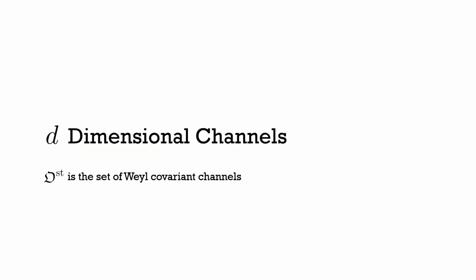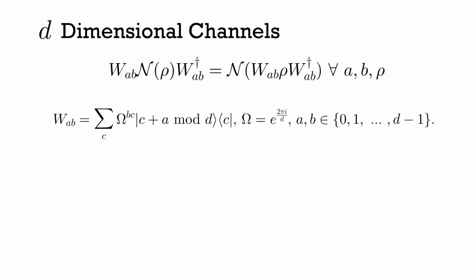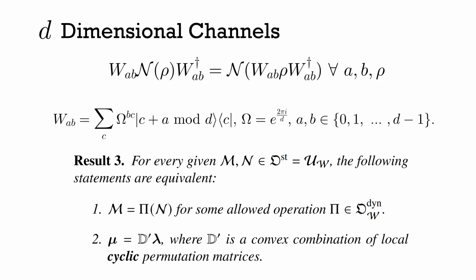So we did manage to find an extension to d-dimensional channels in the form of Weyl covariant channels. So these are channels of this form at the top, where these W are Weyl-Heisenberg operators. And so these are a subset of unital channels in higher dimensions. And we found a result with a very similar flavor for the convertibility criteria, except now it's no longer just a convex combination of local permutations, but it's local cyclic permutations.